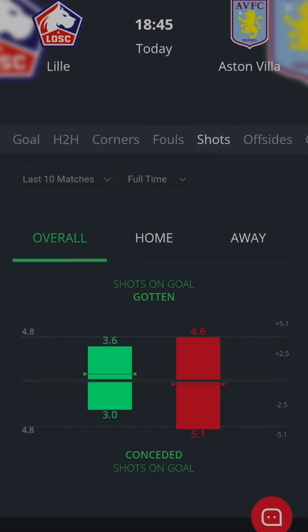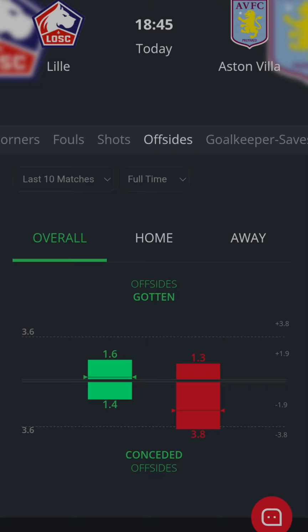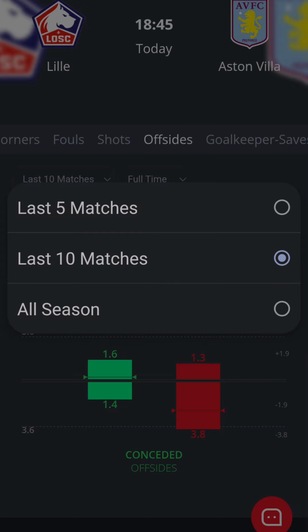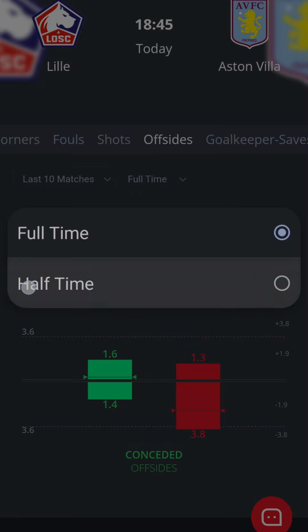And if you look at shots on goal, Lille has an average of 3. Aston Villa has an average of 4. If you look at their offsides overall, these are the last 10 games. You can actually look at the last 5 games or all season. So you can also look at the last 10 games. How many? What is it?